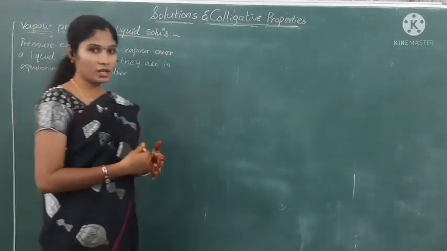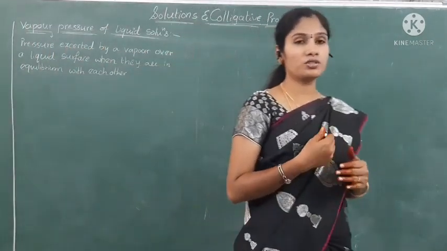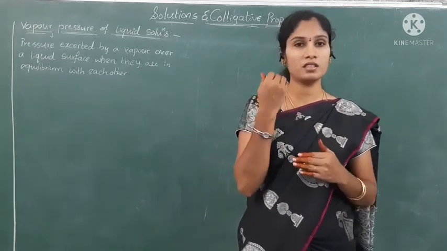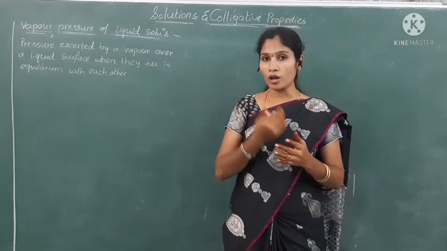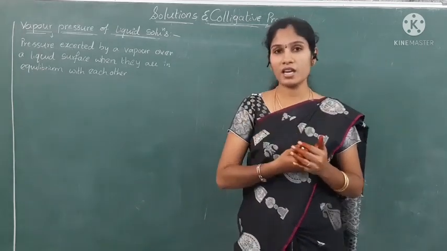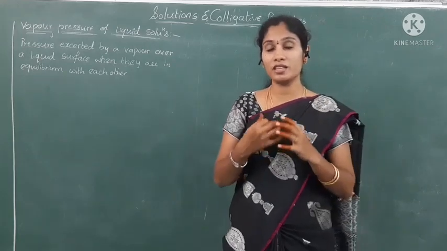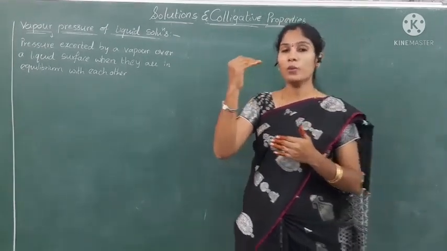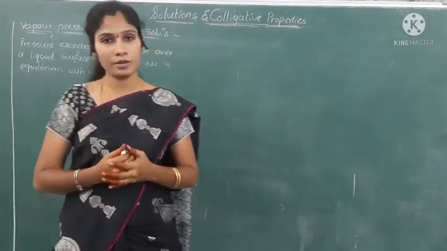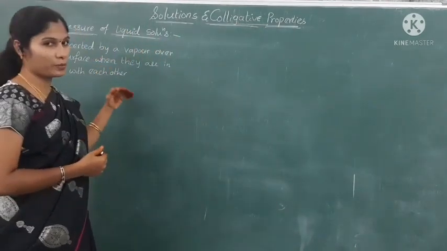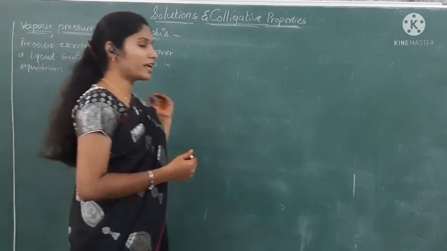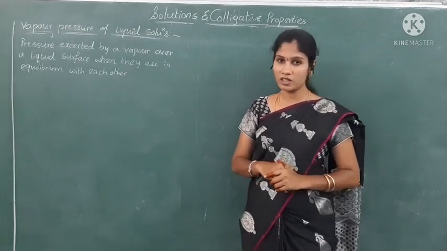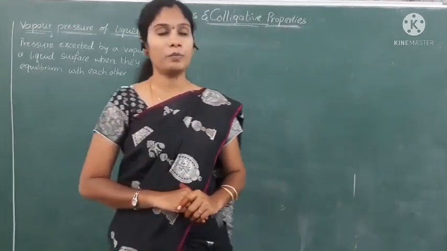Okay. Suppose we take a liquid, so that liquid can convert into a vapor state. That means the same molecules can be present in the vapor state also. That vapor state substance can exert a pressure on the liquid surface when both liquid and vapor states are in equilibrium. That pressure is called vapor pressure. Okay, now the pressure exerted by a vapor over a liquid surface when they are in equilibrium with each other is called vapor pressure.